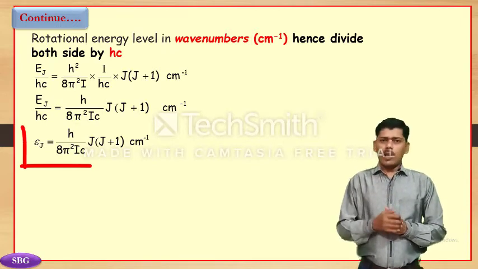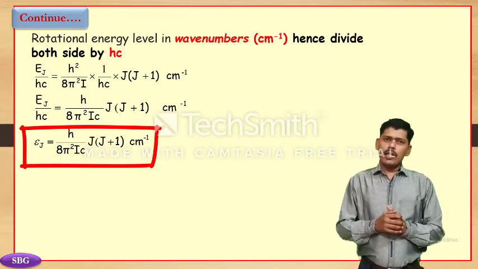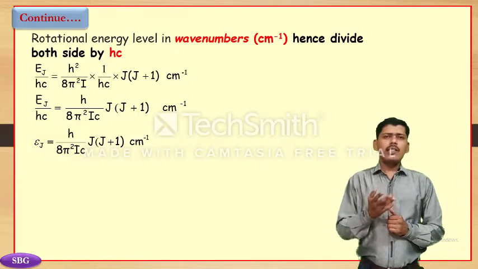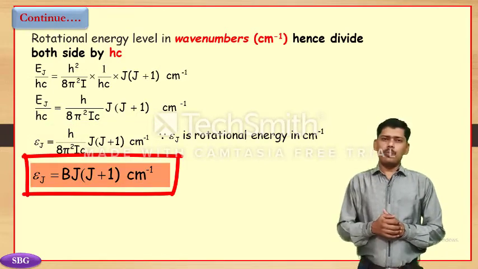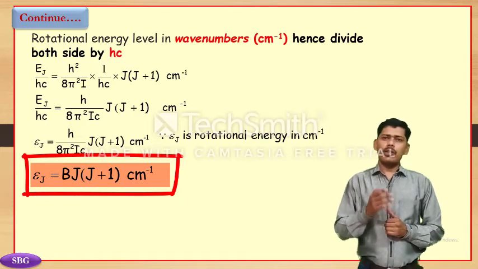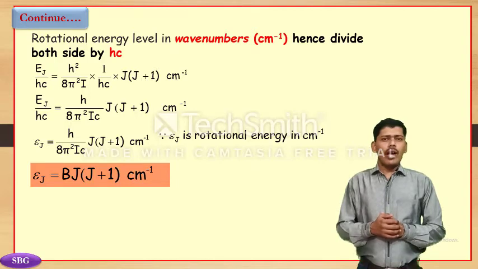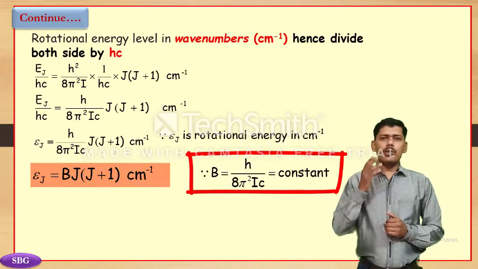We get εJ = h/(8π²Ic) × J(J+1) cm⁻¹, where EJ is the rotational energy in cm⁻¹. EJ = BJ(J+1) cm⁻¹, where B = h/(8π²Ic), which is a constant.